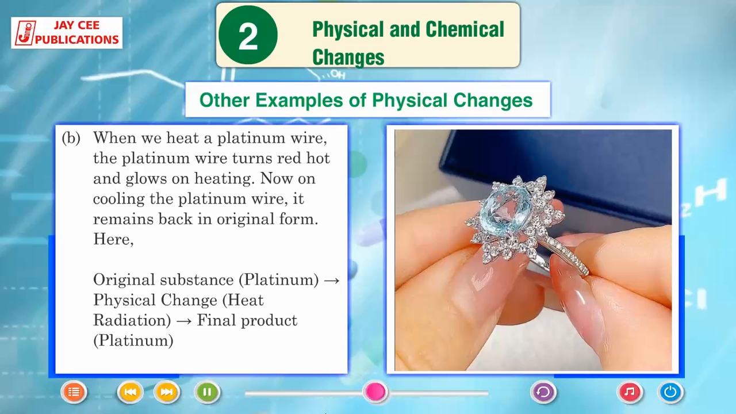Now on cooling the platinum wire, it remains back in original form. Here the original substance platinum undergoes a physical change on heat radiation, and the final product is platinum.